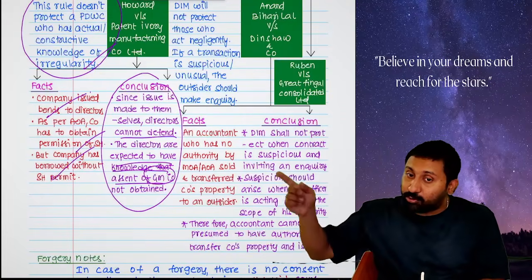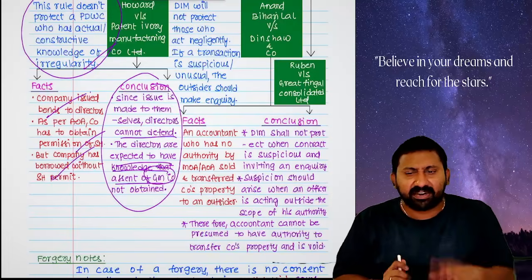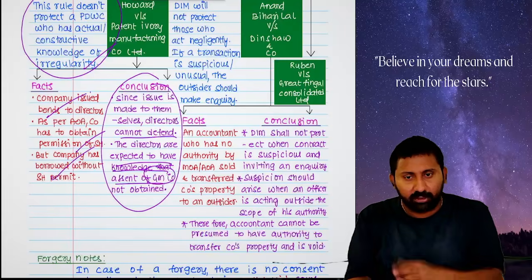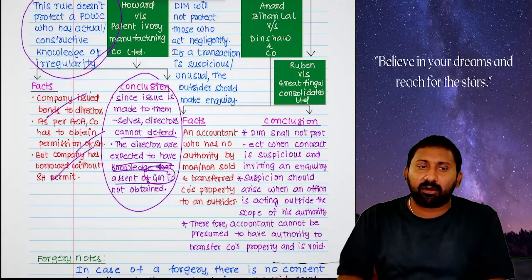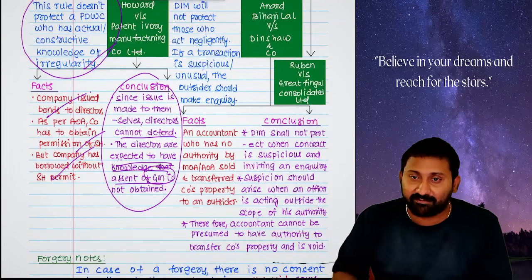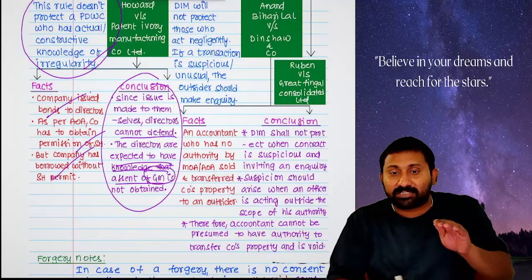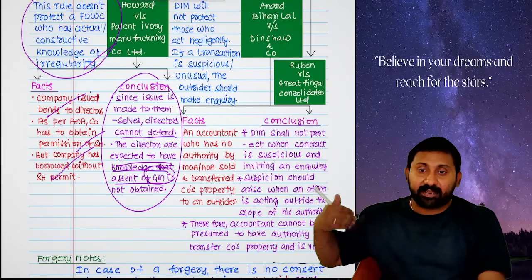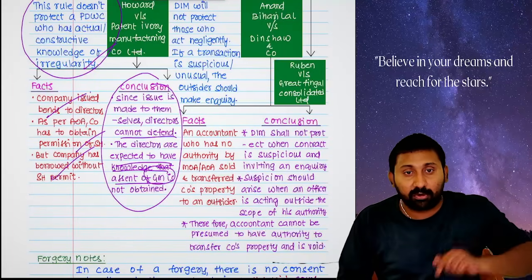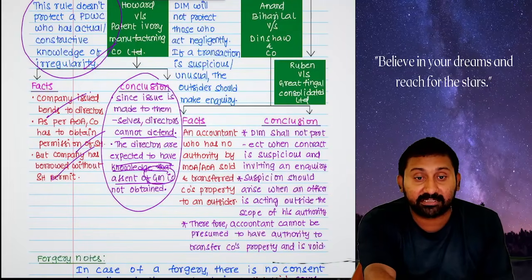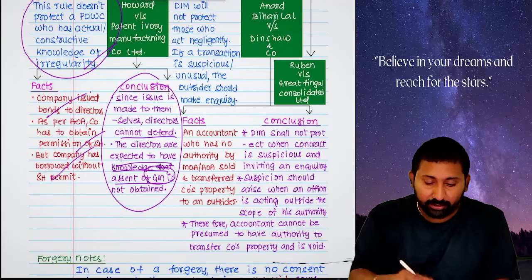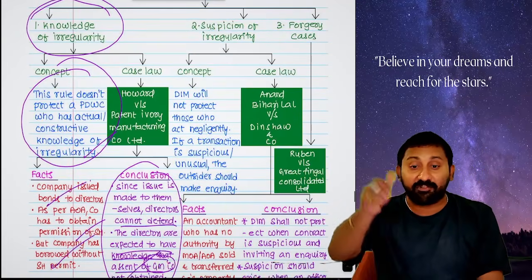A normal outsider not knowing about a resolution is common sense. For example, you are not a shareholder of TCS. All of you listening, okay? Tell me, what resolutions are passed in TCS? We are outsiders, we don't know. But if you ask the same question to a director, he will tell. Why? He is inside the company. Inside and outside do not mean physically. Here the word outsider means the company is different from all other persons. Though a director is an outsider to the company, he has knowledge of whether resolutions are passed or not. So if you have knowledge of the irregularity, you cannot defend yourself.